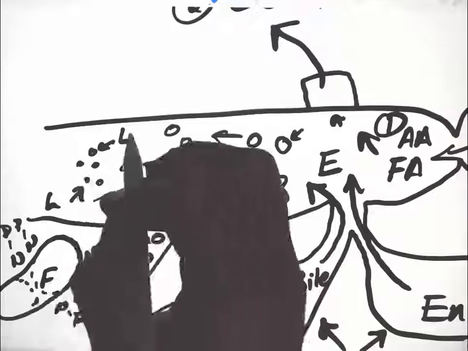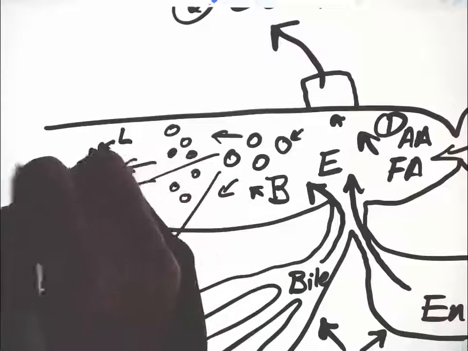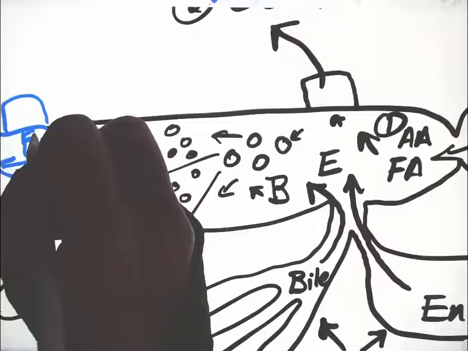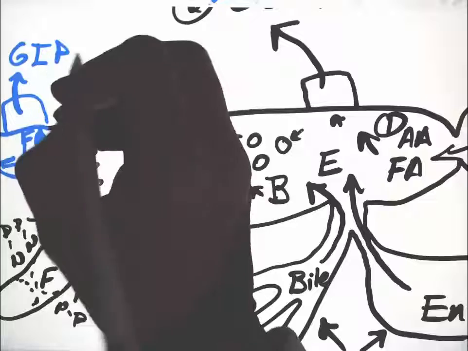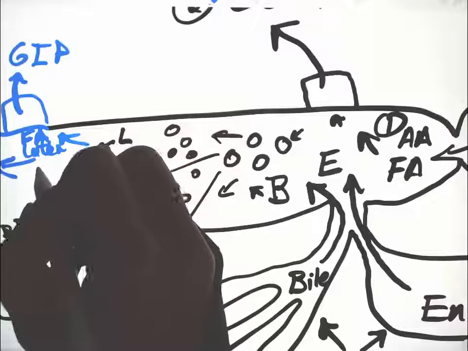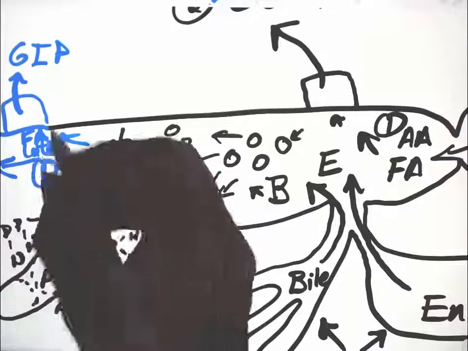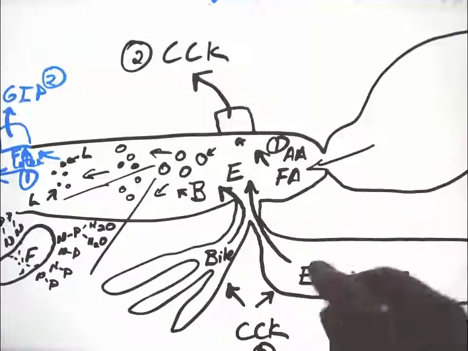If the fats are still present in high abundance later down in the intestine, additional secretory cells respond to those fatty acids by releasing another hormone, gastrointestinal peptide, GIP, in response to fats. Fats that are still present further down the intestine cause GIP release.